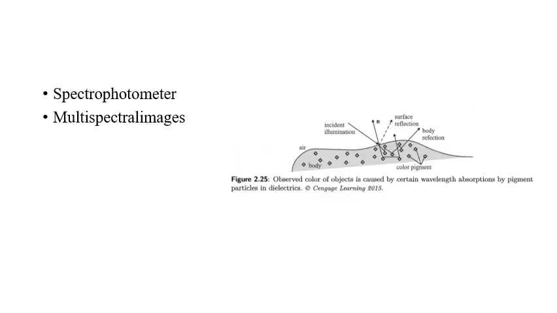What you see here in figure 2.25 is what I meant by those two physical properties. You can have the incident illumination and you can think of surface reflection and the body reflection. The surface reflection is the same way I said in terms of a mirror, where it rebounds the incoming energy, and the body reflection is mainly because of the pigment color inside that object.